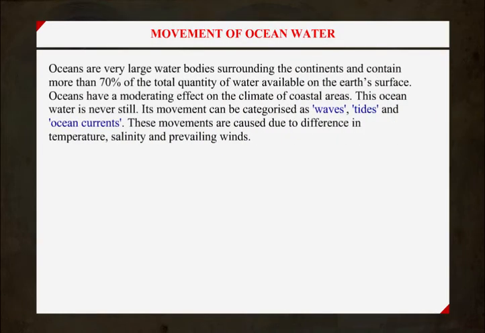Movement of ocean water. Oceans are very large water bodies surrounding the continents and contain more than 70% of the total quantity of water available on the Earth's surface. Oceans have a moderating effect on the climate of coastal areas. This ocean water is never still. Its movement can be categorized as waves, tides, and ocean currents. These movements are caused due to difference in temperature, salinity, and prevailing winds.